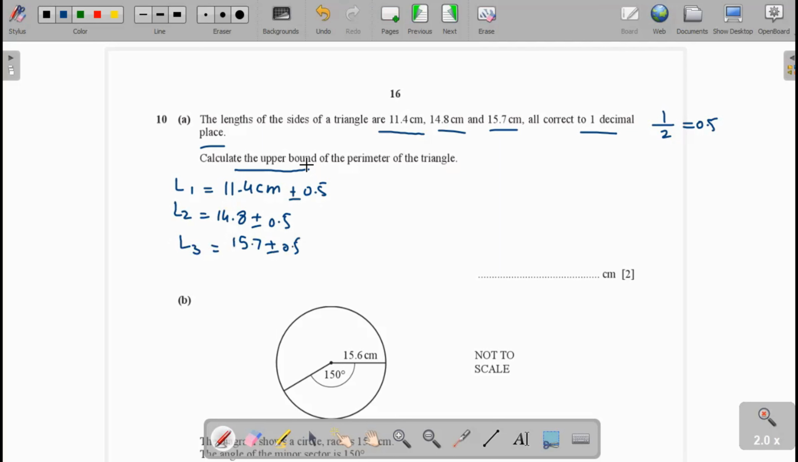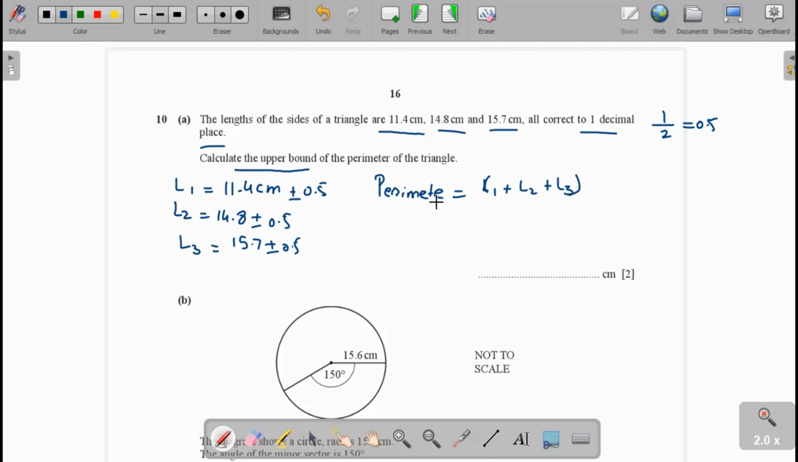Now we have to find the upper bound value, upper bound of the perimeter of triangle. Perimeter of triangle is equal to sum of all lengths L1 plus L2 plus L3.